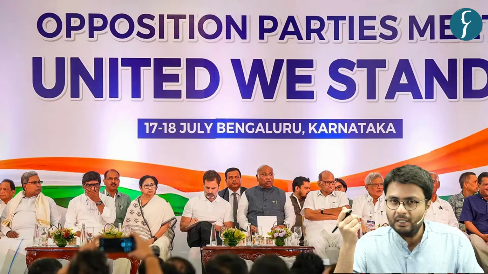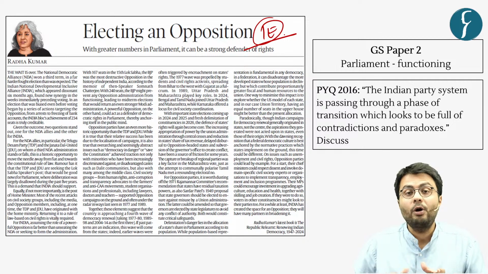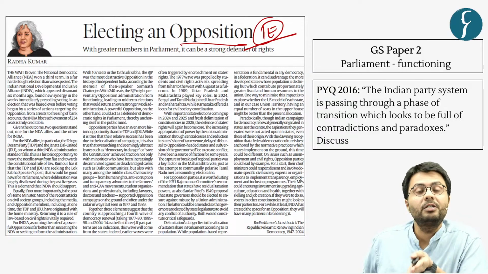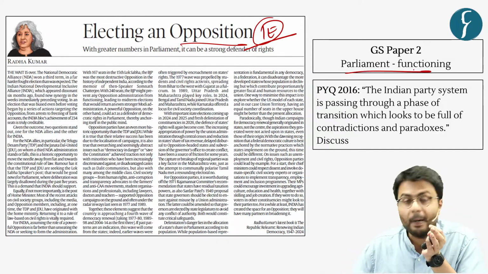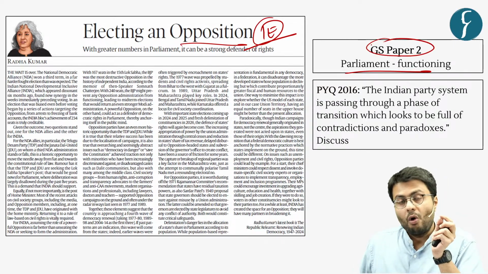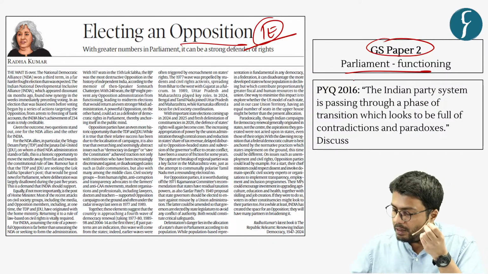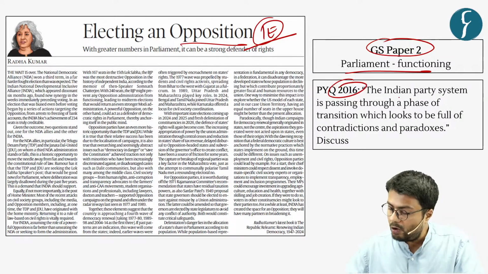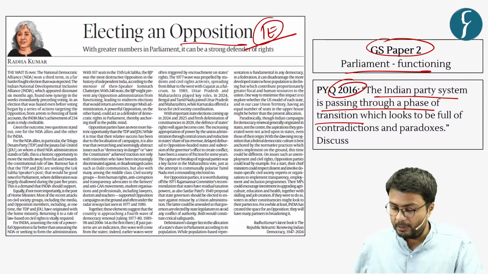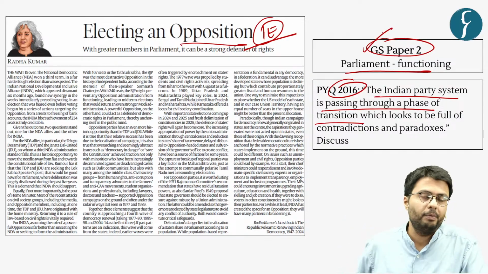Now, why are we discussing this article? Because as you can see, the Indian Express in its op-ed section highlights the importance of opposition parties in a democratic setup. Further, opposition parties play a key role in the functioning of Parliament. Hence, this topic is important from the GS Paper 2 syllabus. Also, as you can see, in the UPSC Mains examination, especially GS Paper 2, in the year 2016, there appeared a question on how the Indian party system is witnessing a phase of transformation or transition. So this article becomes important from the GS Paper 2 perspective.